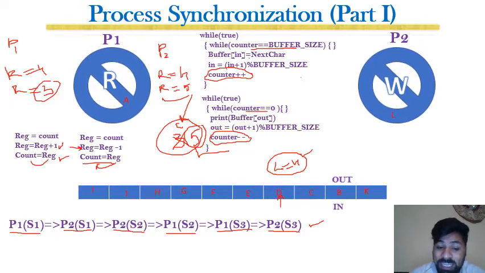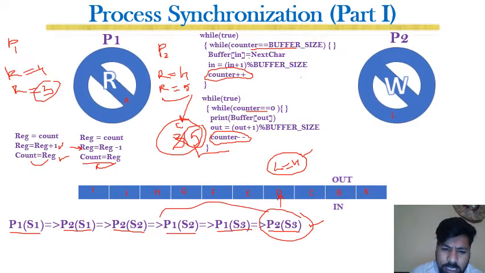Now consider another possible order. For example, this statement is executed here at this point. So P1, okay, the whole story is the same.